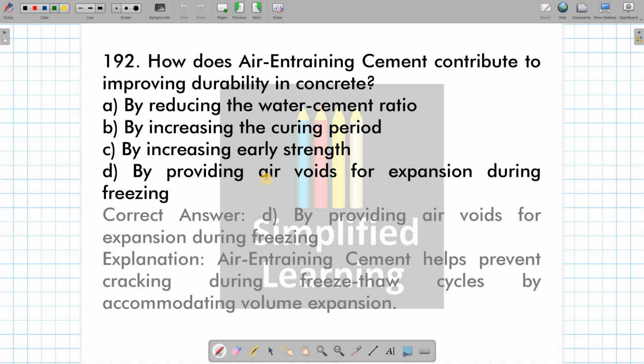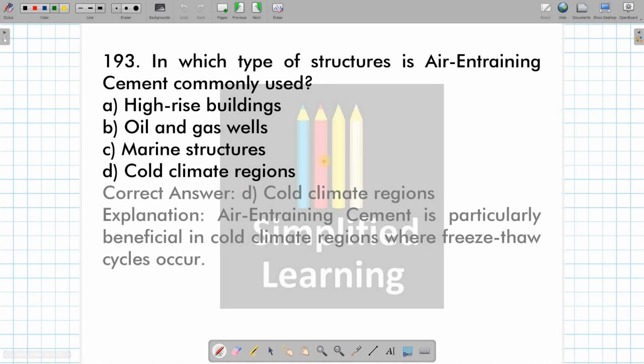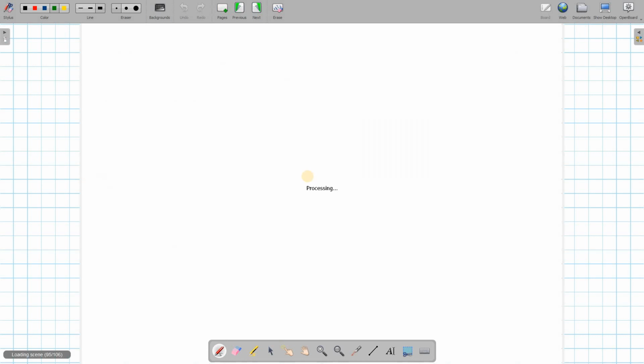And how does air entraining cement contribute to improving durability in concrete? See, it provides air voids for expansion during freezing, and those same air voids are utilized when the concrete is thawing. Okay, thereby the correct answer is by providing air voids for expansion during freezing and thawing. In which type of structure is air entraining cement commonly used? The answer is cold climate regions.